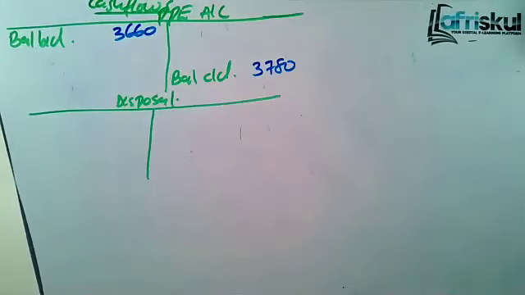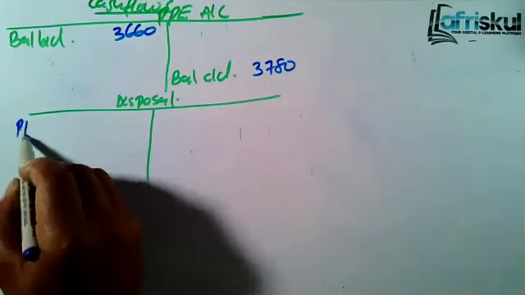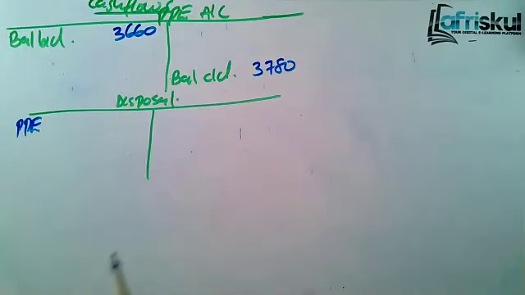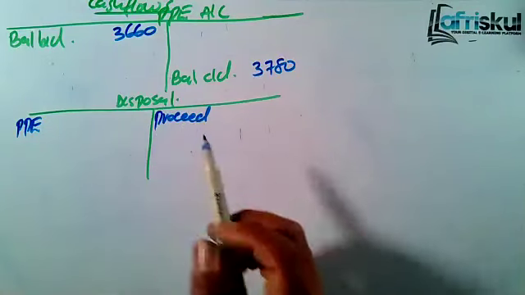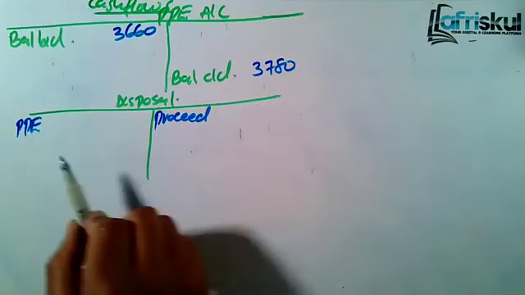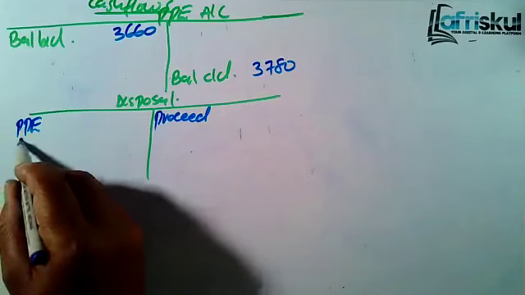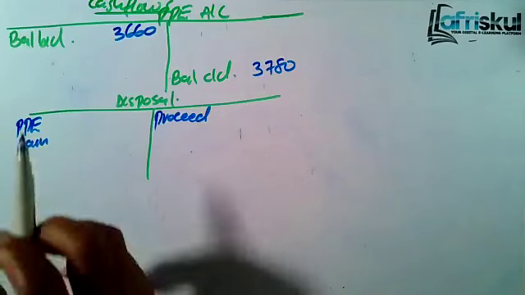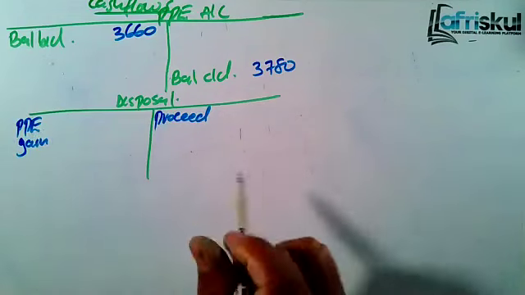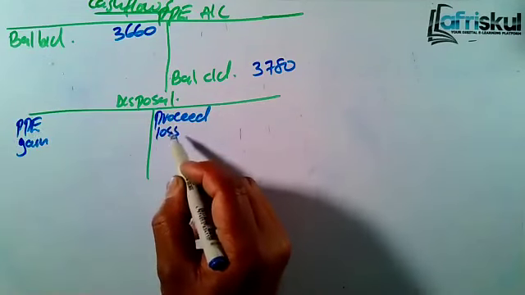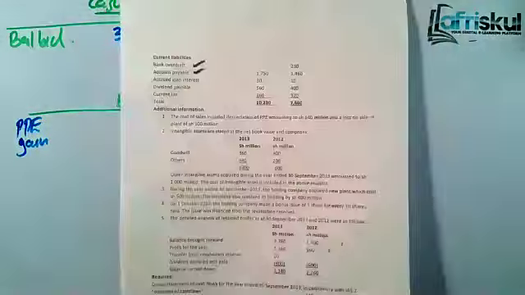For the disposal, here we usually bring the PPE disposed. Then here we bring the disposal proceeds. If the disposal proceeds is more than the PPE, that means you sold that item at a gain. But in case the net book value of PPE is greater than the proceeds, that means you disposed at a loss. Let me take you back to note number one.